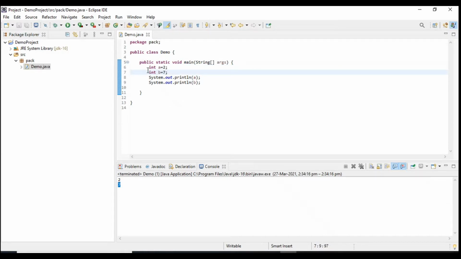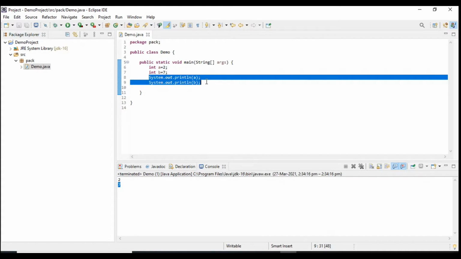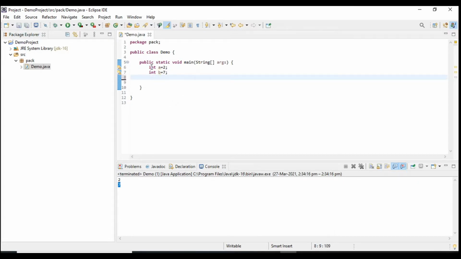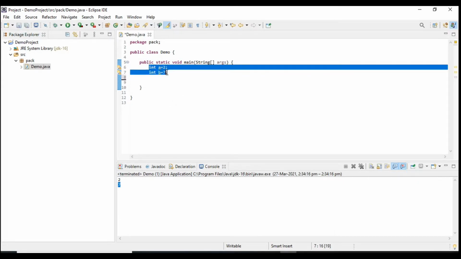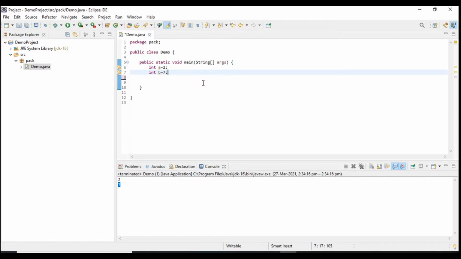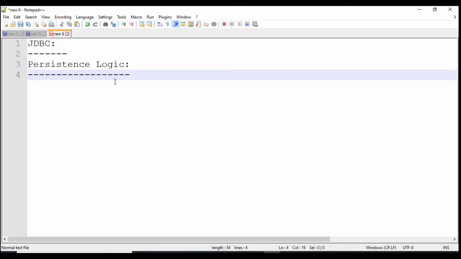So for that, we are learning JDBC. I have used hard-coded data, but in a real-time scenario, this data will come from some client, and we have to store that data into a database.